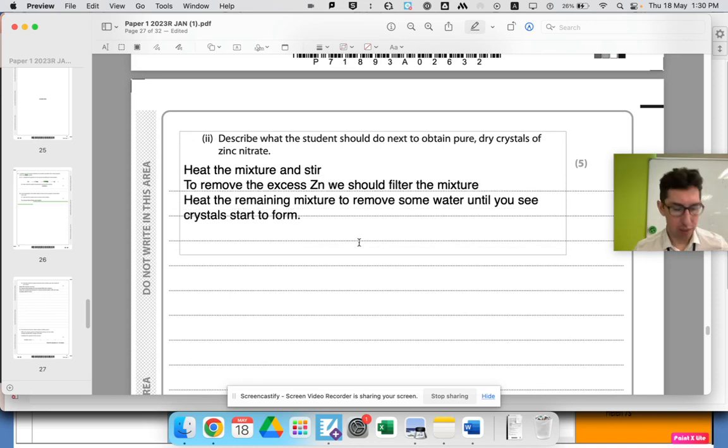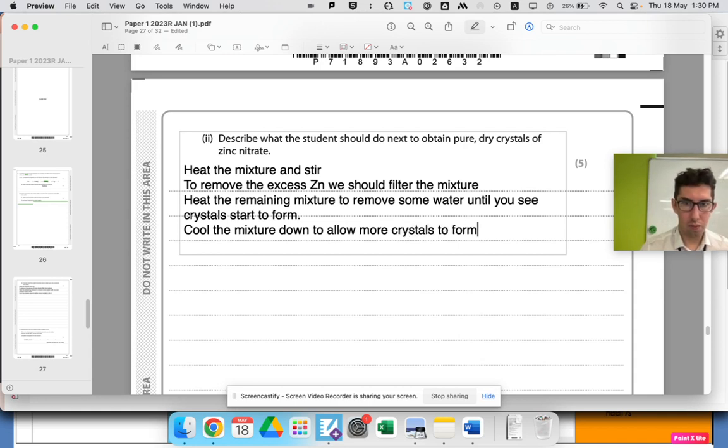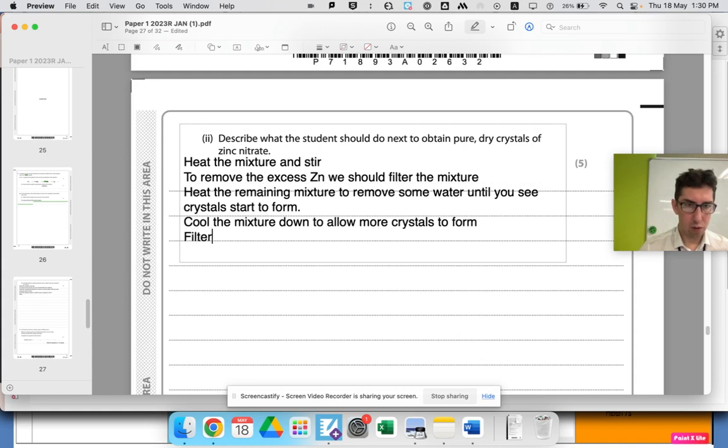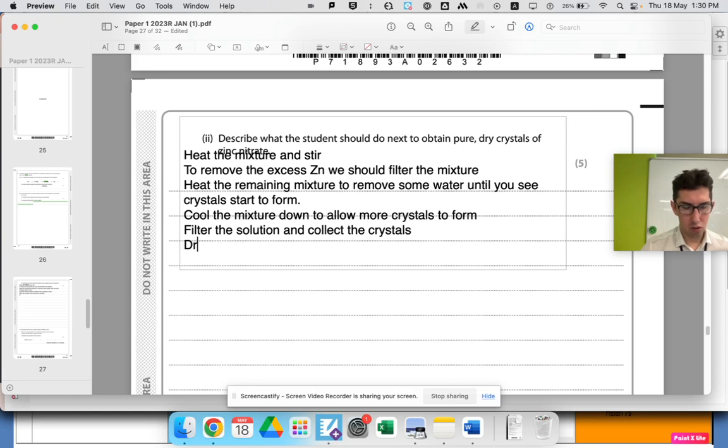Then we are going to cool the mixture down to allow more crystals to form. Then we're going to filter the solution and collect the crystals. And then we're going to wash it.